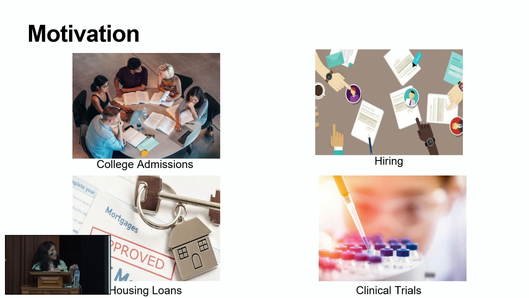So in all of these examples, college admissions, hiring, housing loans, or clinical trials, there's a limited amount of benefit that needs to be allocated, or limited number of seats that need to be filled. And top K selection is often used to help the human decision maker so that they can focus their attention on those applicants and then select the qualified candidates.